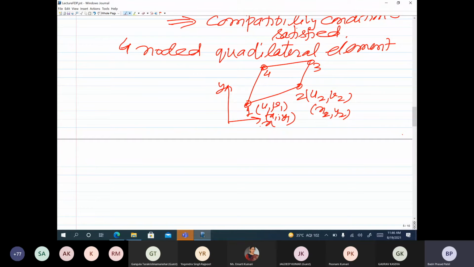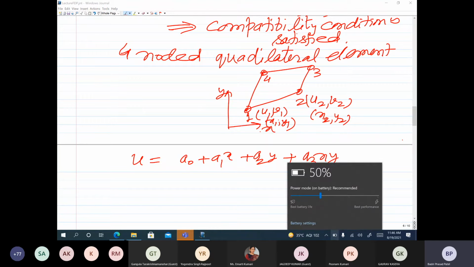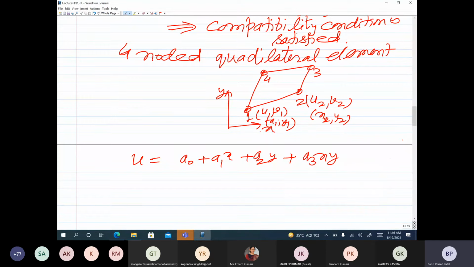Now if this is an arbitrary quadrilateral, the approximate solution will have a0 plus a1x plus a2y. Because we now have 4 degrees of freedom for u in the element, we should have 4 unknown constants in the approximate solution. So the next term we add is a3xy. So why xy? Why not x square or y square?